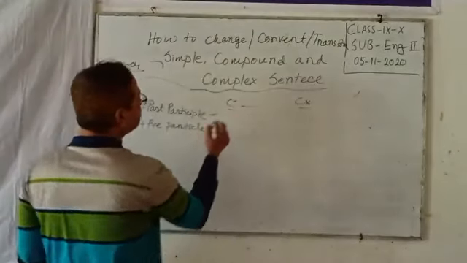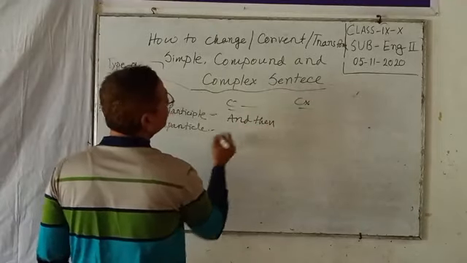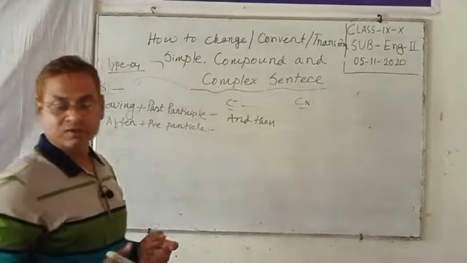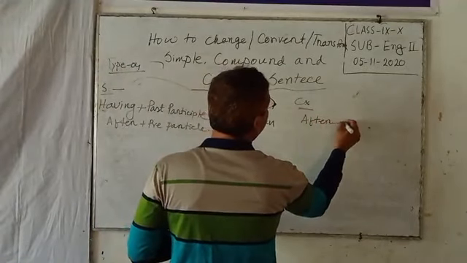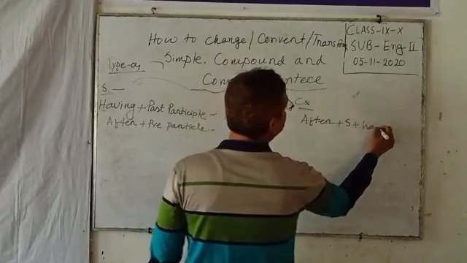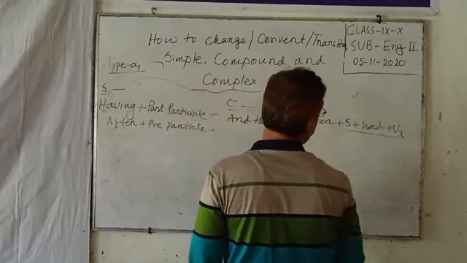Next, in compound sentence, and then is used. In complex sentence, after plus subject plus had plus verb 3. This is the past perfect tense.